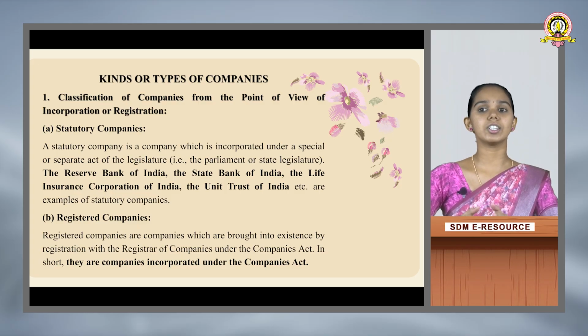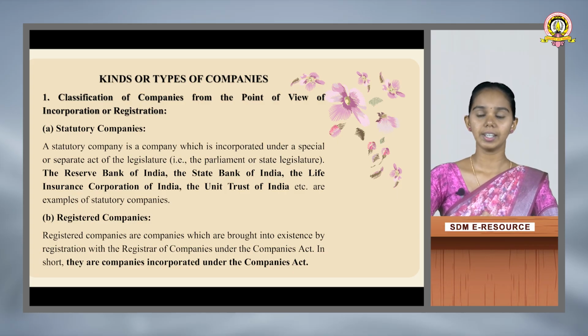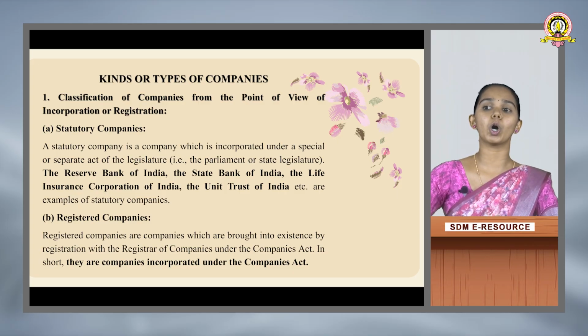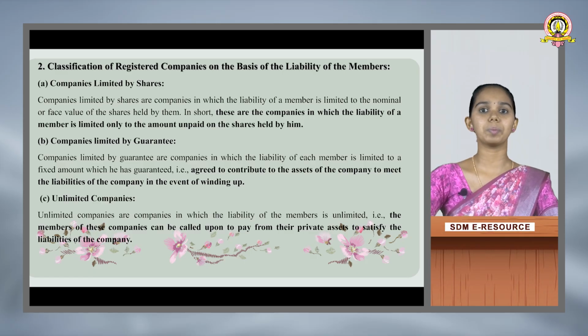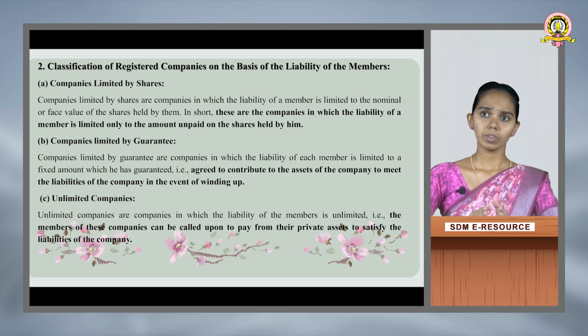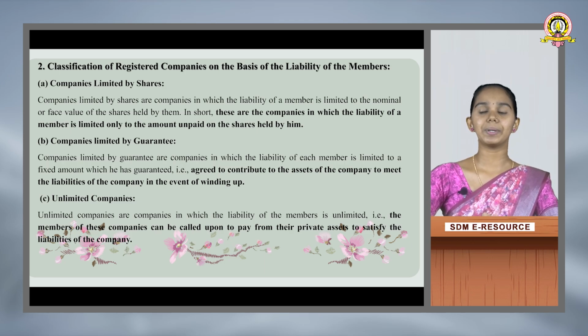The next one is registered companies. Registered companies are companies which are brought into existence by registration with the Registrar of Companies under the Companies Act. In short, they are companies incorporated under the Companies Act. Second classification is classification of registered companies on the basis of the liability of the members. Under this classification, we have three types: companies limited by shares, companies limited by guarantee and unlimited companies.